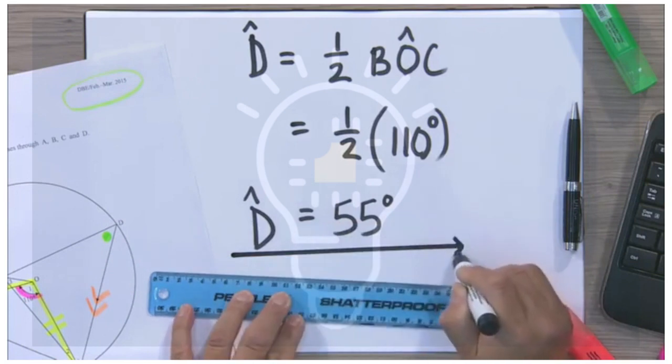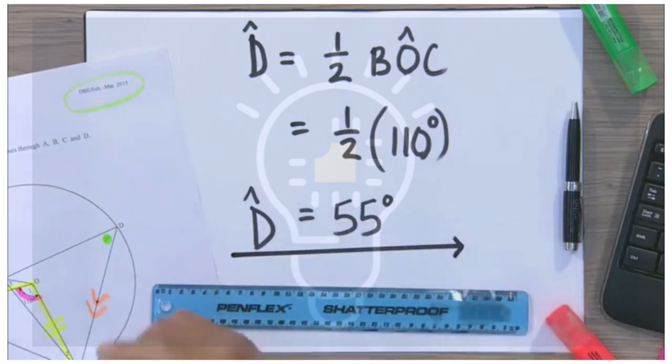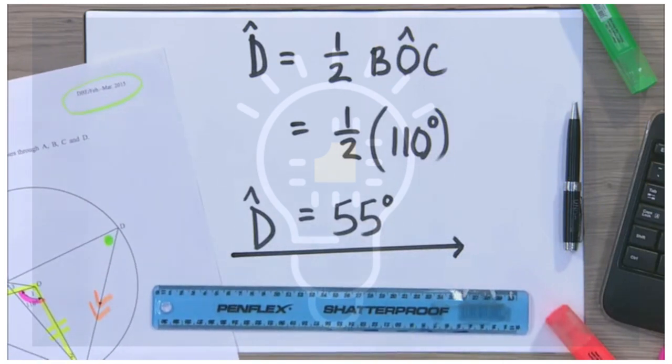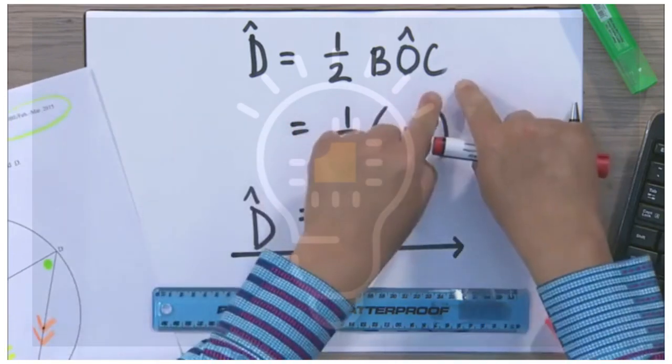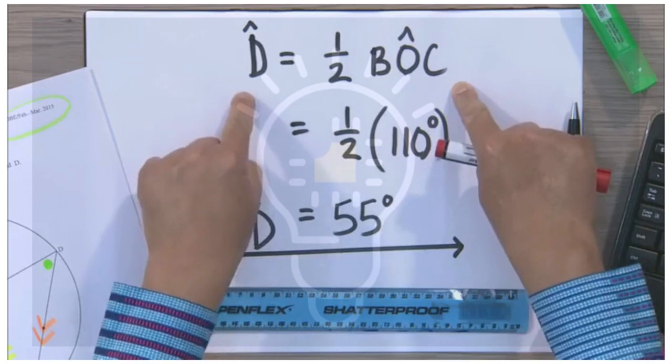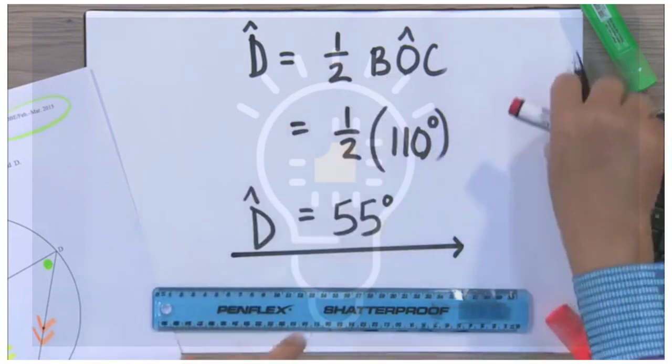However, there's something that I haven't done, and that is what the question has asked me to do. The question says, calculate the size of the following angles, giving reasons for your answer. So now I need to go right back here. Angle D is equal to half of angle BOC. What is my reason?